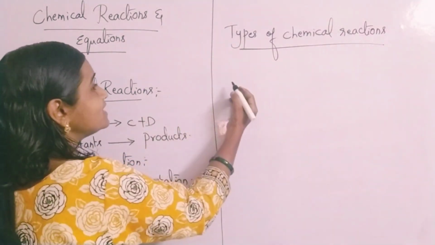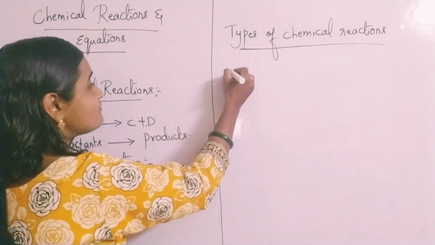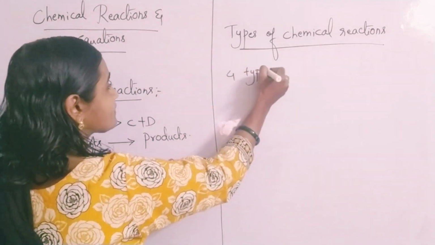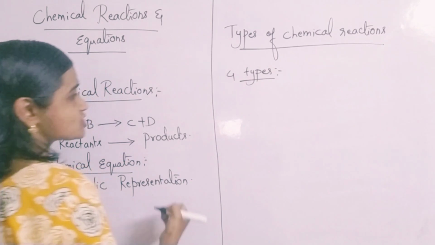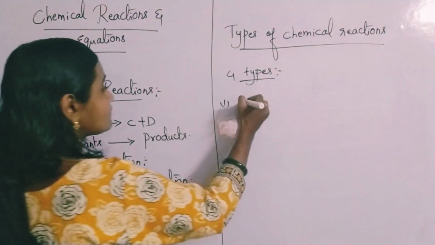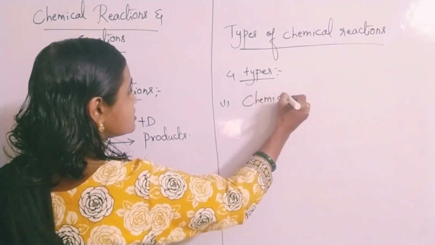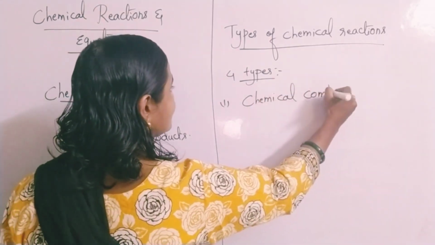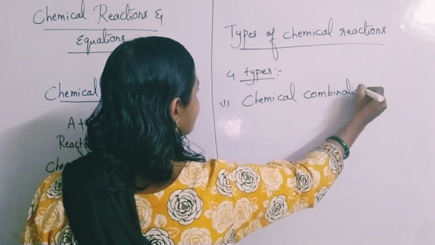So, types of chemical reactions. Once you look at this, we have basically 4 types. What are the different types of chemical reactions? Basically 4 types are there. So the first one is what? Chemical combination reactions.